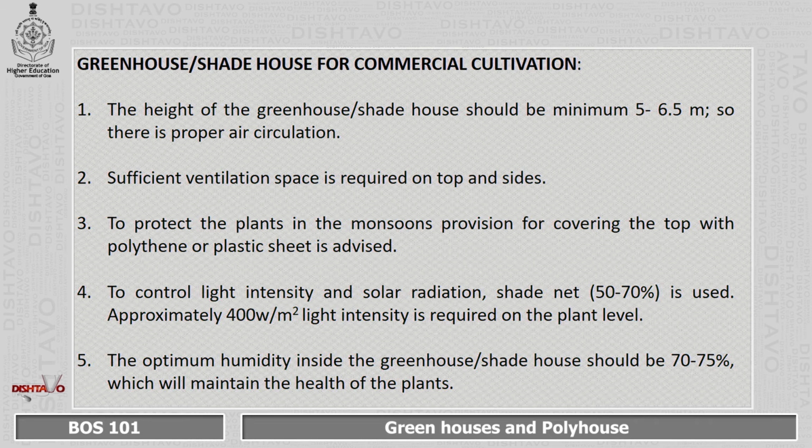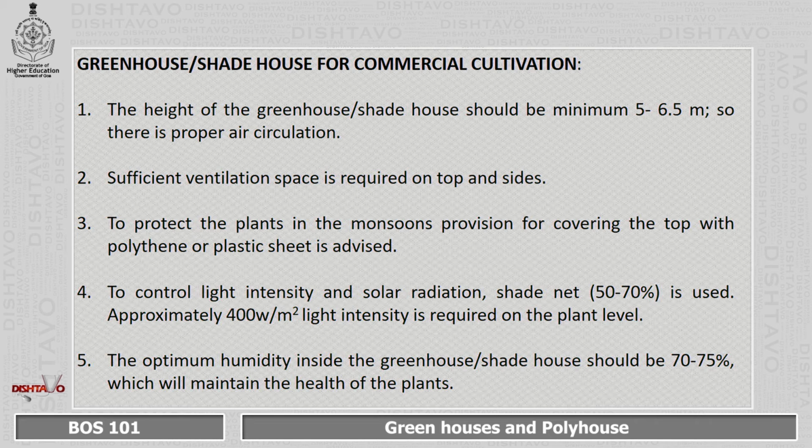Greenhouse or shade house for commercial cultivation. The height of the greenhouse or shade house should be minimum 5 to 6.5 meters, so there is proper air circulation. Sufficient ventilation space is required on top and sides. To protect the plants in the monsoon, provision for covering the top with polythene or plastic sheath is advised.